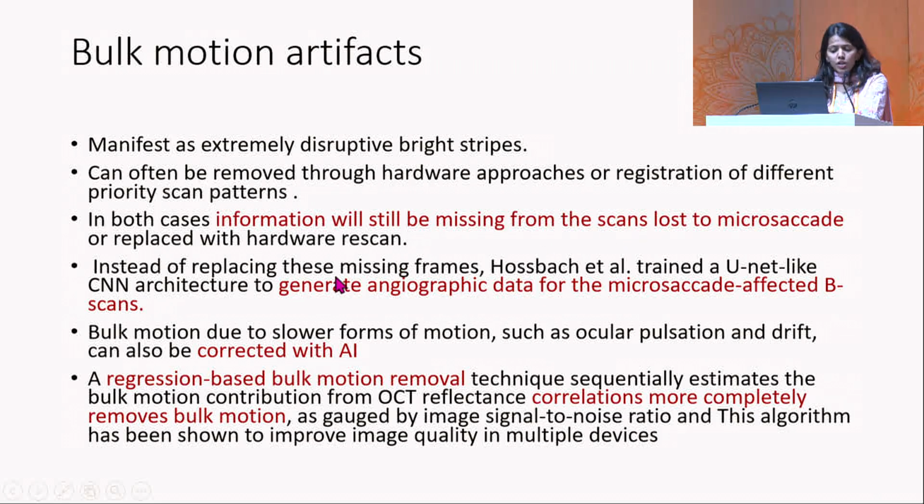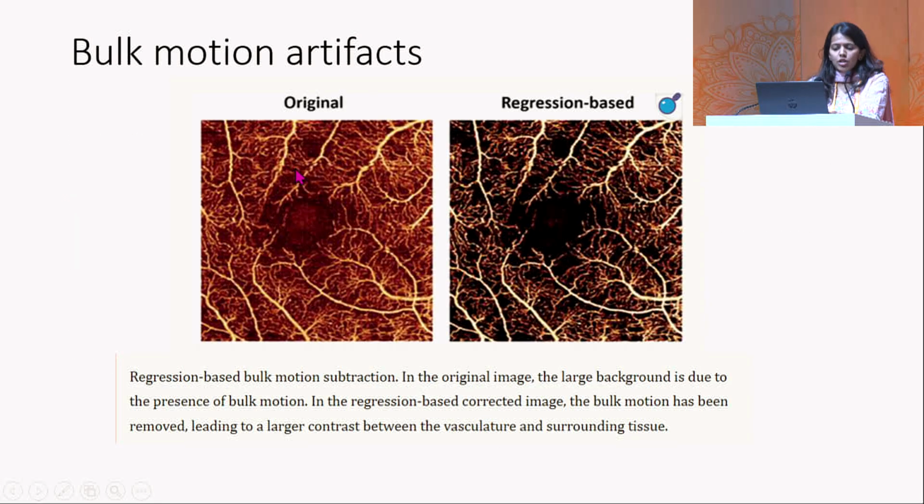microcircuits. So instead of replacing these missing frames, the convolutional neural networks utilized in deep learning generate angiographic data for even the microcircuit affected B scans. Any bulk scan due to slower forms of motion like ocular pulsation and drift can also be corrected with these AI algorithms. So this is an original OCT angioscan, and we can see the background is not very clear, and this is the normal OCT angiogram, and this is a regression-based bulk motion subtraction algorithm used OCT angioscan generated through deep learning, and we can see there is much better contrast between the vasculature and the surrounding tissue.